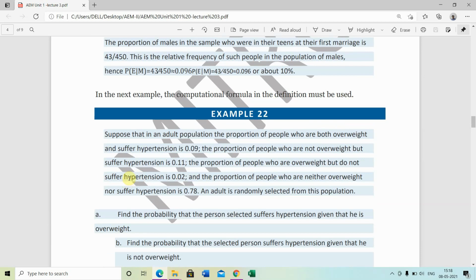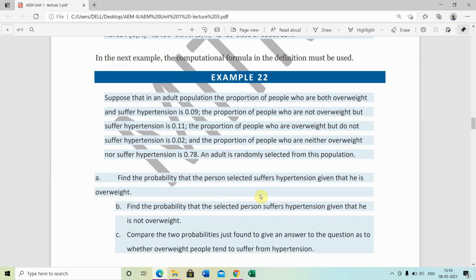Similarly, next example. Suppose that in the adult population, the proportion of people who are both overweight and suffer hypertension is 0.09. The proportion of people who are not overweight but suffer hypertension is 0.11. The proportion of people who are overweight but do not suffer hypertension is 0.02. And the proportion of people who are neither overweight nor suffer hypertension is 0.78. An adult is randomly selected from this population. Find the probability that the person selected suffers from hypertension given that he is overweight.